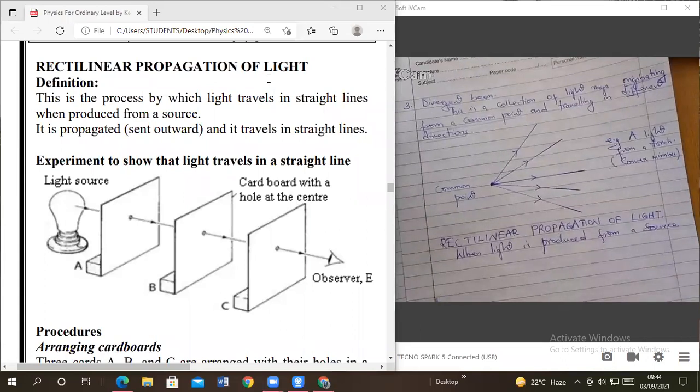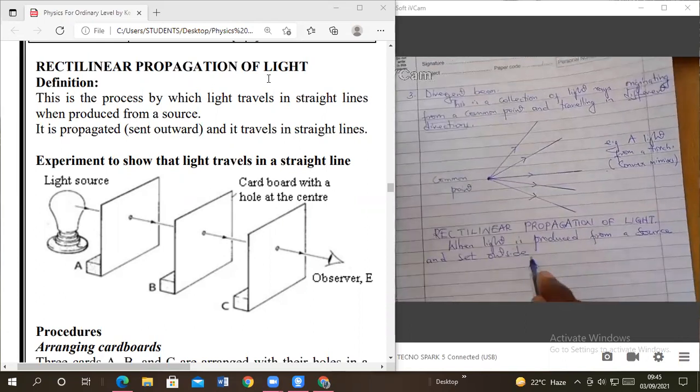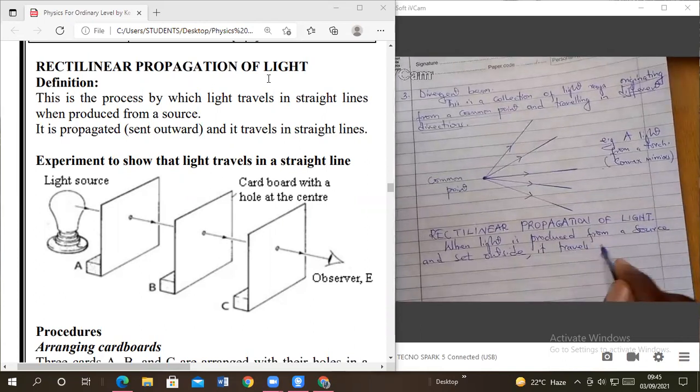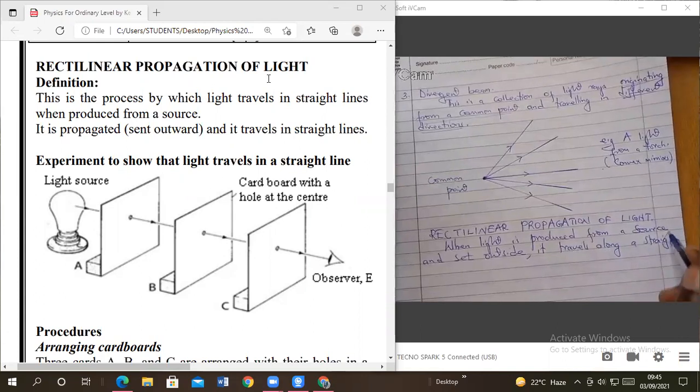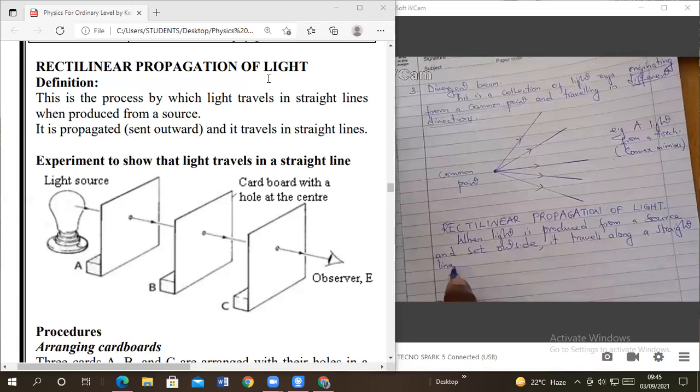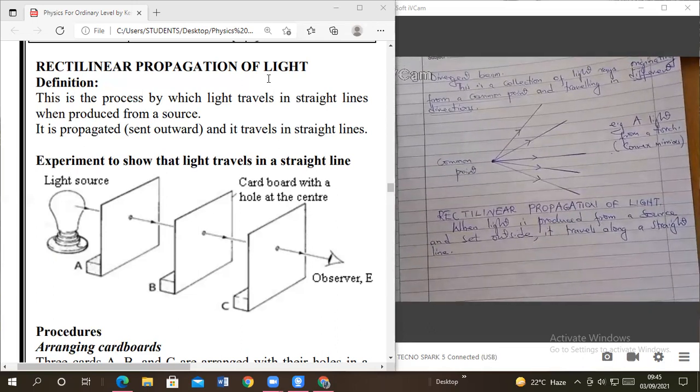It is produced from a source and set outside, it travels along a straight line. When light is produced from a source and set outside, it travels along a straight what? Line.